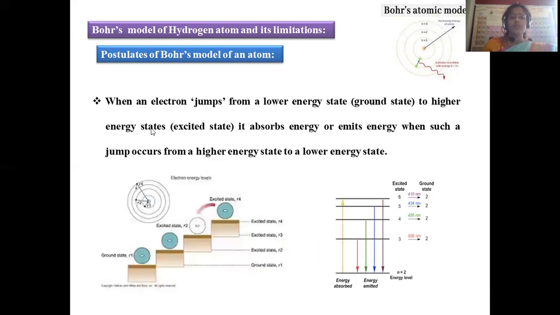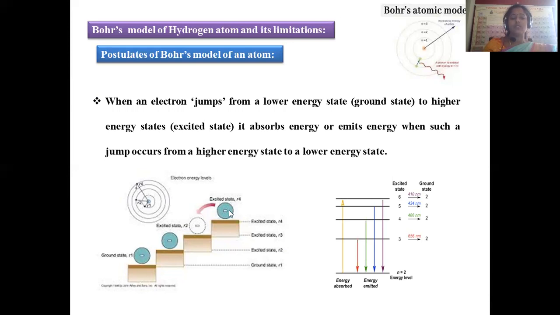Now, let us move on to another concept of these postulates of Bohr's model. When an electron jumps from a lower energy level to a higher energy level, let us assume there are several steps. Let us assume the lower energy level is nothing but the ground state, the lowest energy, so the lowest step will be there. By gaining energy, the electron slowly moves to the next level, and from there to another level.